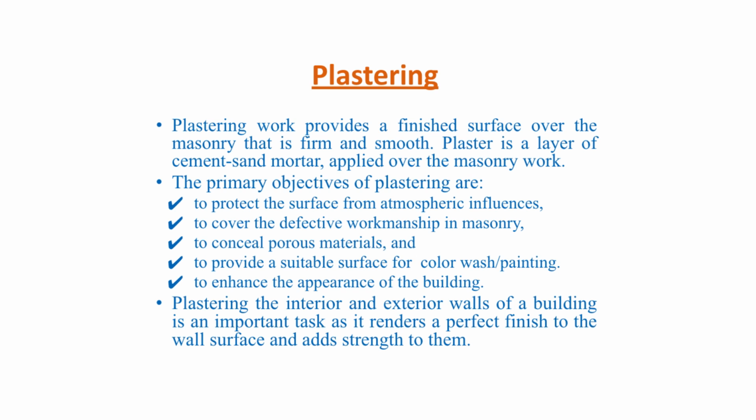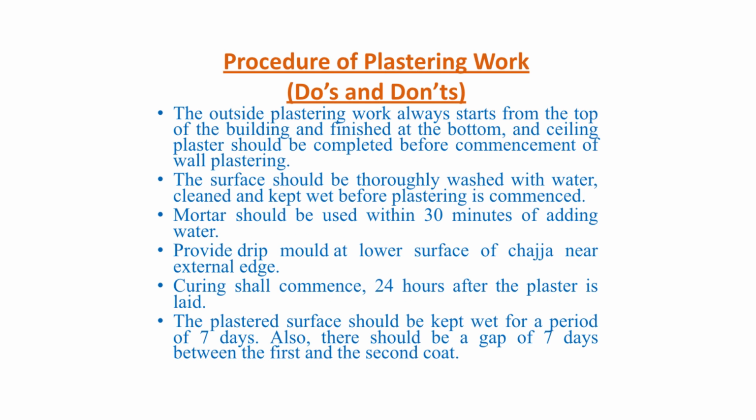Plastering the interior and exterior walls of a building is an important task, as it renders a perfect finish to the wall surface and adds strength to the walls. Here also, in the procedure of plastering work, there are some do's and don'ts. The outside plastering work should always start from the top and end at the bottom. Similarly, when doing inside plastering, first you have to complete the ceiling plastering and then you have to start the wall plastering. The surface should be thoroughly washed with water, cleaned and kept wet before plastering is commenced.